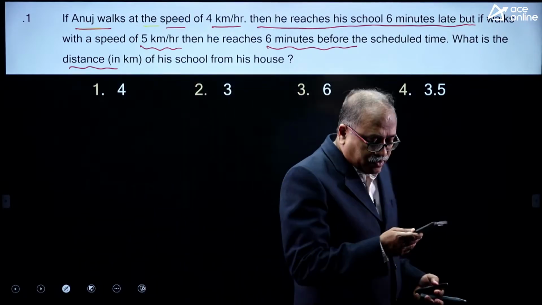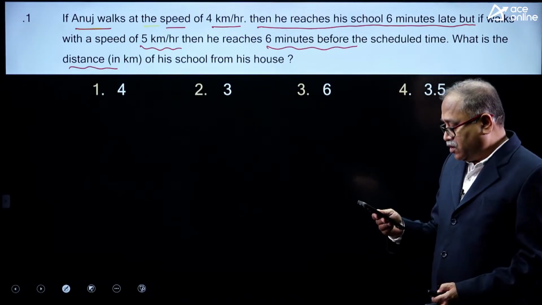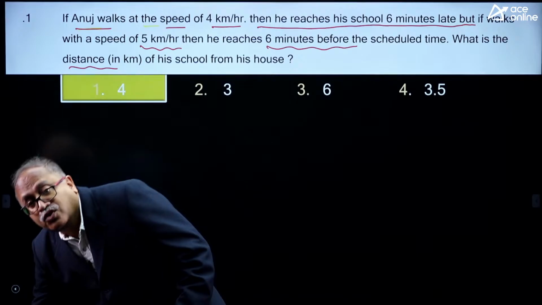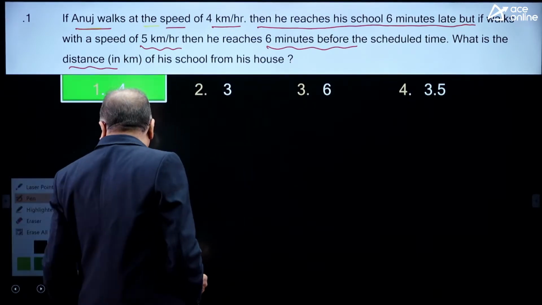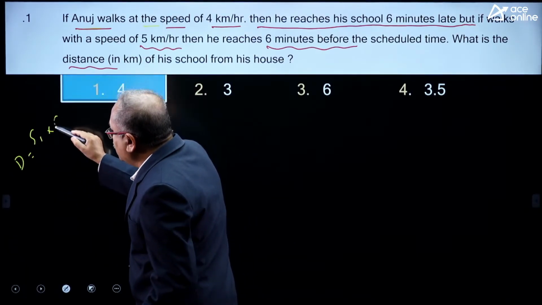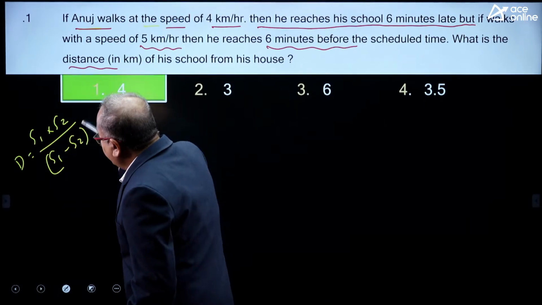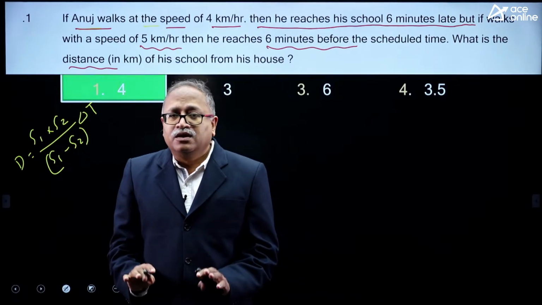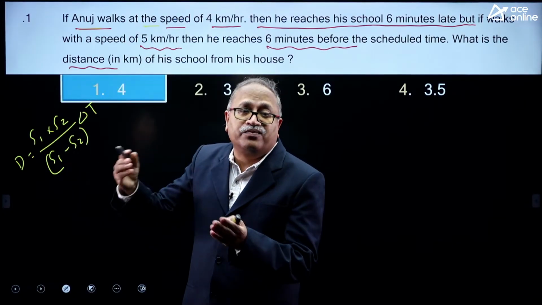Is it option 1 or option 4? Okay. Let me check the answer. Yes, 4, that is right. Option 1, 4. Now, here I am again going with the same formula, that distance is equal to s1 into s2 by difference of speed 1 and speed 2 and delta t, the difference of time. Anyone writing any examination, you must know this formula, you must know this type of question.